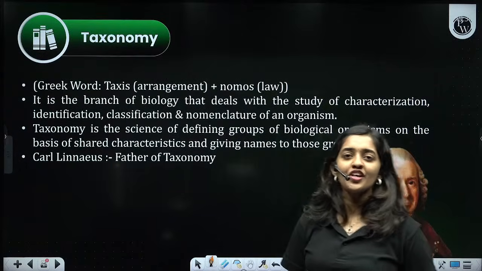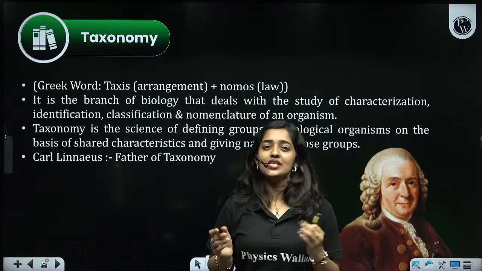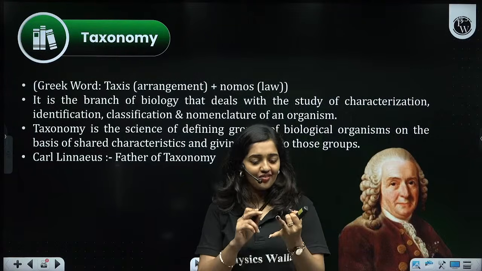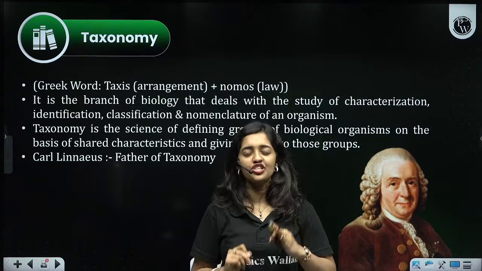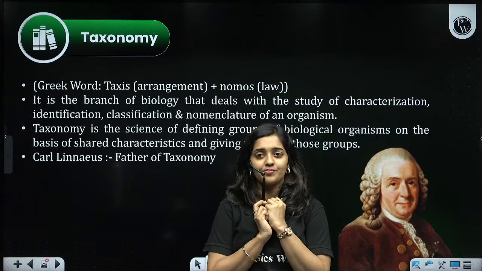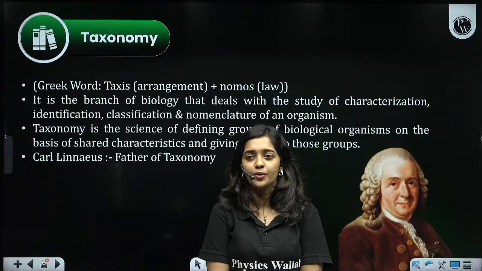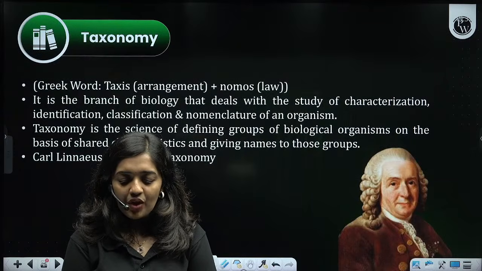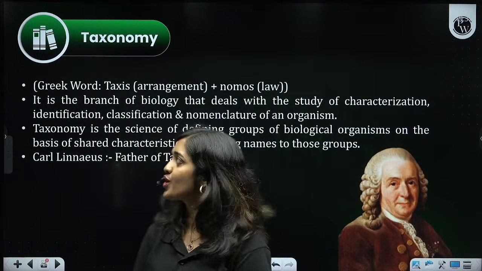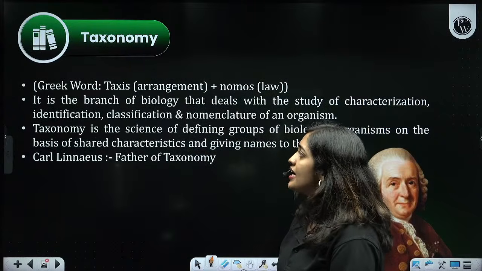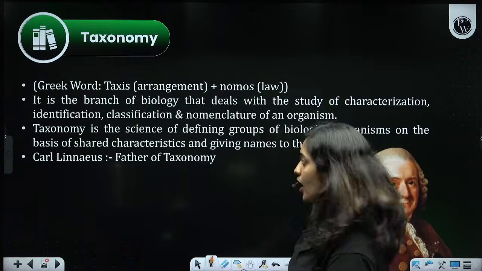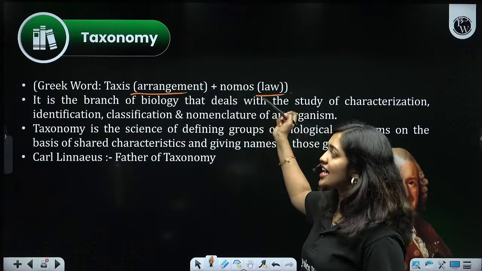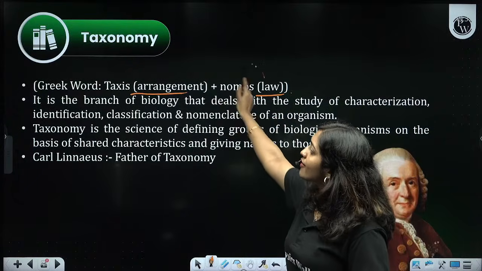So now we are discussing the process of taxonomy, right? Which are the processes? Characterization of organism, identification of organism, classification of organism, and nomenclature of organism. Now tell me, what do you mean by the term taxonomy? Taxonomy is taken from Greek words. Taxis means arrangement and nomos means law. So taxonomy is some law regarding arrangement, right?